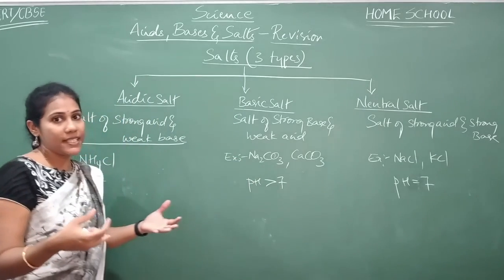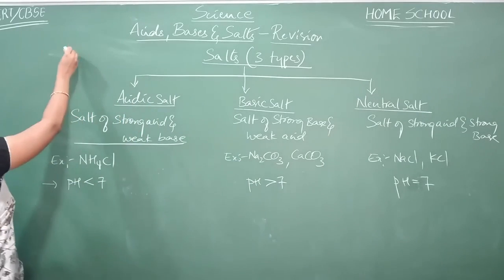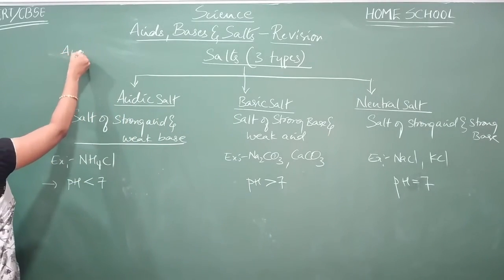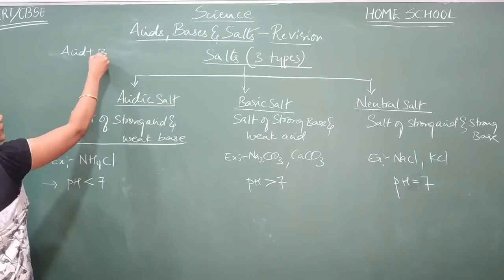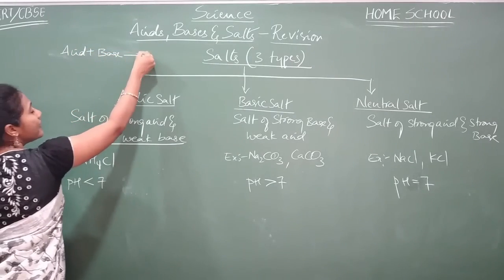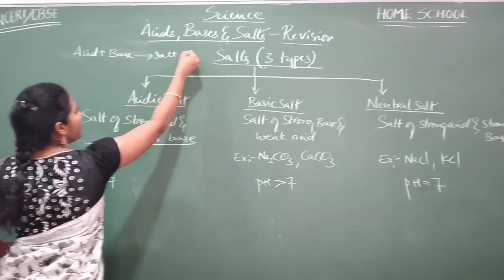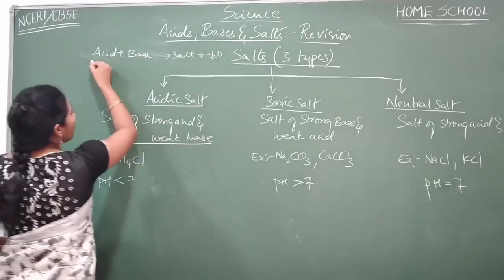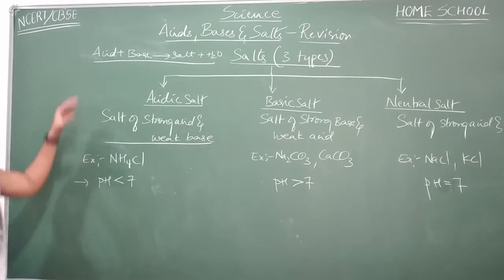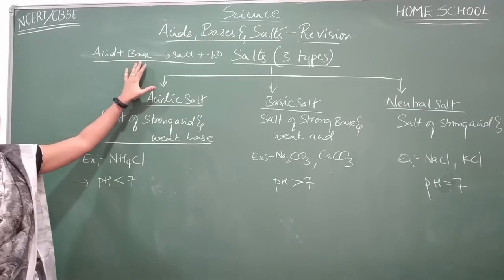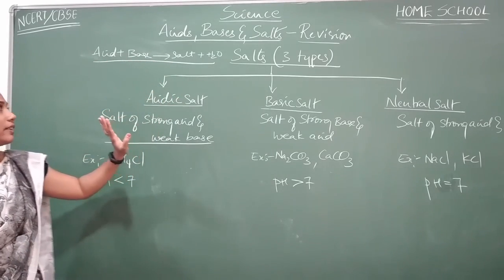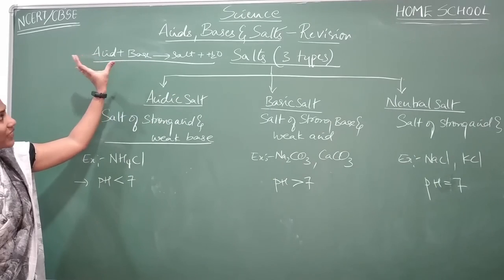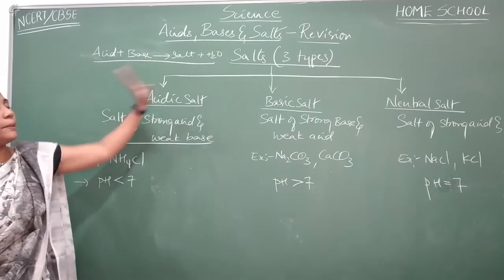Mainly the neutralization reaction. What do you mean by neutralization reaction? When an acid combines with a base, you get salt and water. So with the help of this reaction, basically we prepare salts.